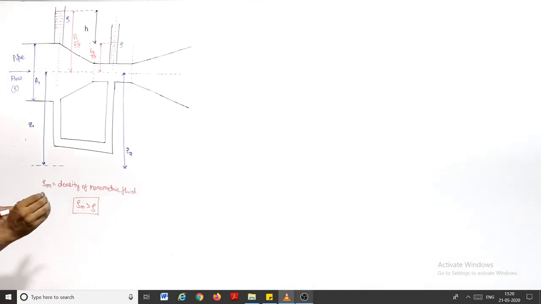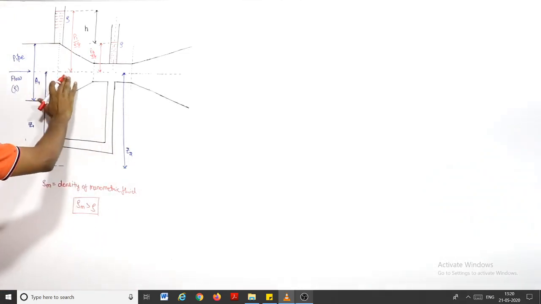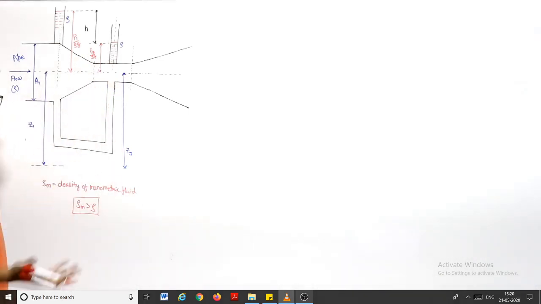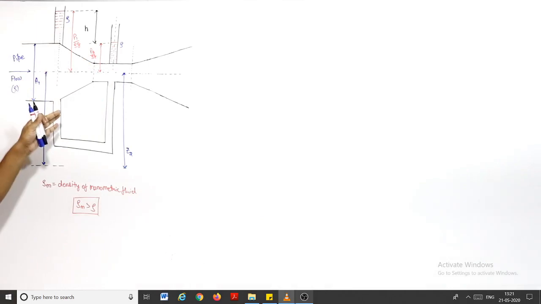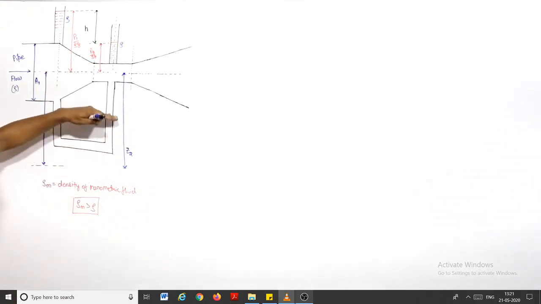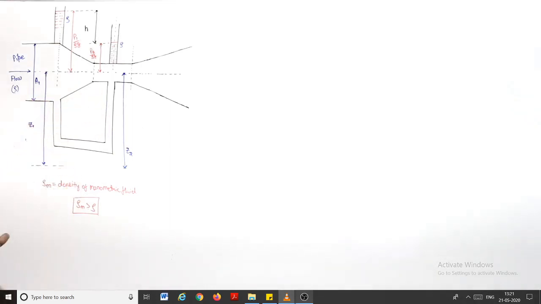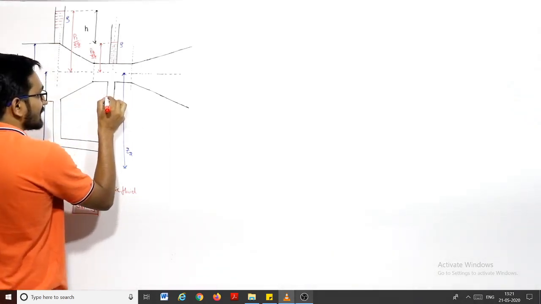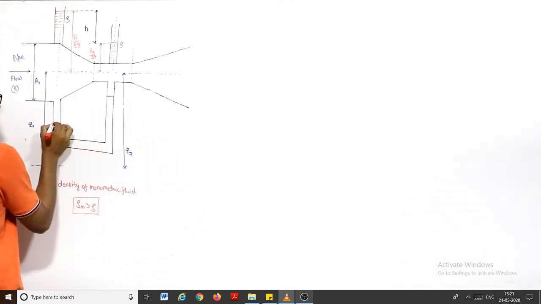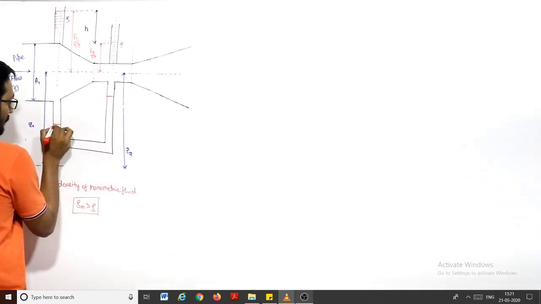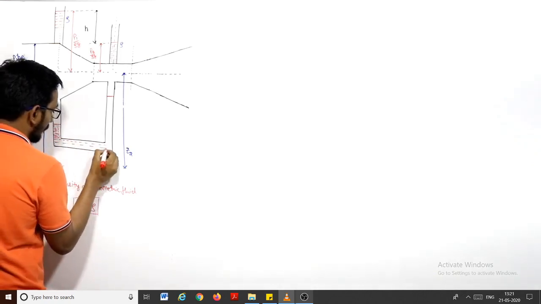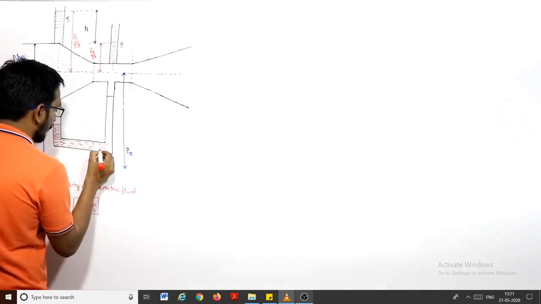You know one thing very clearly, pressure at this point is more than the pressure at point 2, because here the velocity is more, so pressure is less. Here the pressure is more because the velocity is less. So the manometric liquid will rise in this limb more than here, right? This is a basic concept, we know this. I'm not going to say it again and again. Let us say this is the manometric liquid level in this right limb, and this is the manometric liquid level here. This is the manometric liquid of density more than the density of the fluid which is flowing.